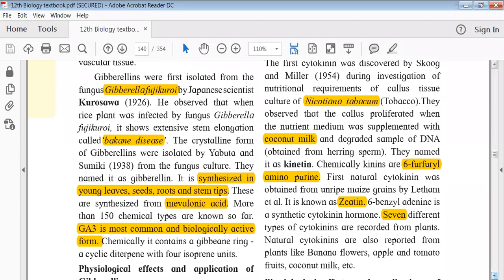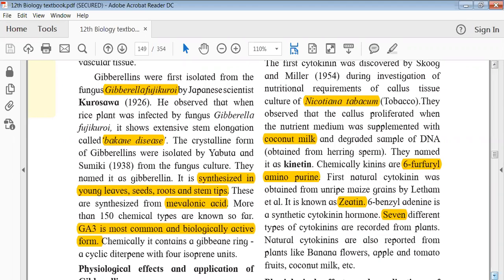And then, if you remember, auxin was synthesized from what? Tryptophan, which is an amino acid. But gibberellins are synthesized from mevalonic acid. This is a kind of organic compound which acts as a precursor for the gibberellins. Till now, more than 150 types of gibberellins have been discovered so far. Among them, they are labeled as GA1, GA2, GA3.